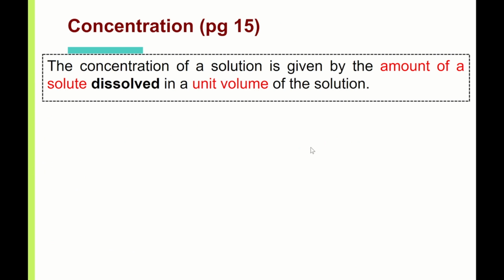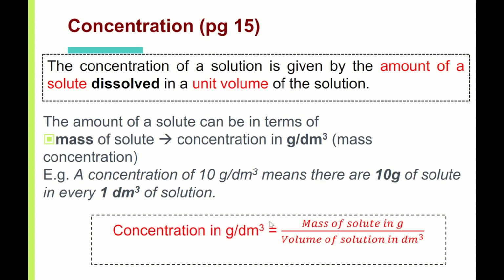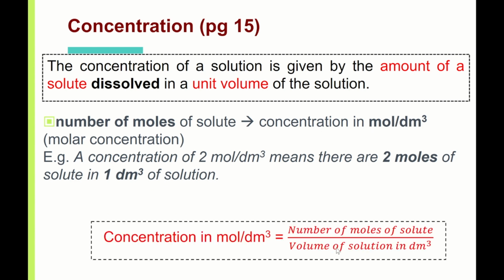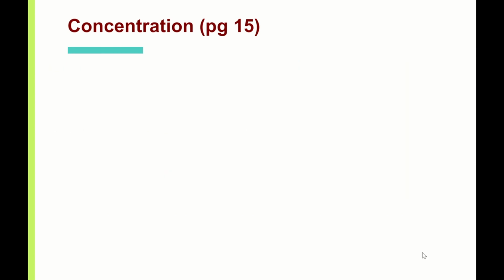Okay, so let's see. The formula for this is g divided by dm cube, so grams divided by dm cube. Mass refers to grams. Volume here is the volume of water. And this is the unit. So if you ask me, do I need to memorize? I can just memorize this unit, grams per dm cube, which means gram divided by dm cube. Likewise, I remember this, mole divided by dm cube, which means mole over volume of solution in dm cube.